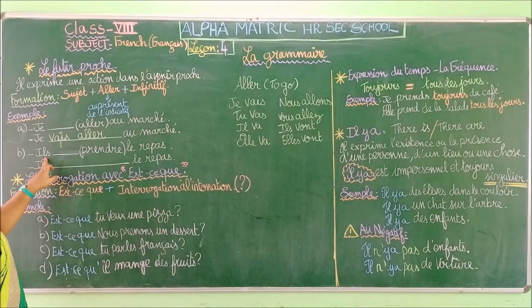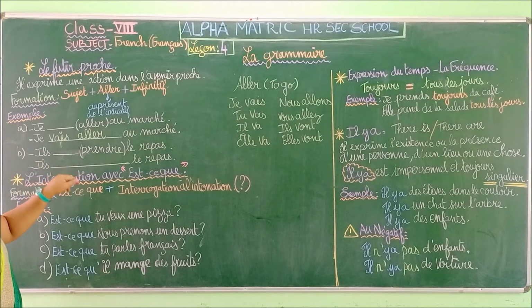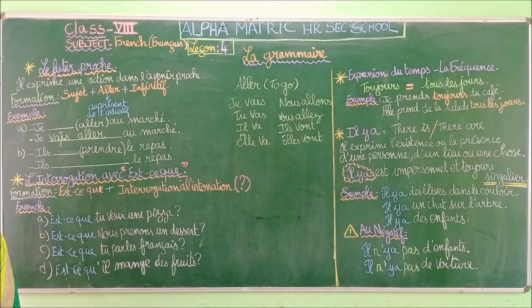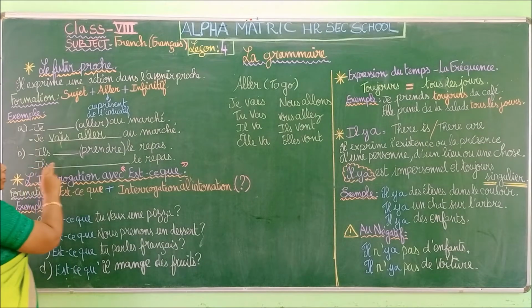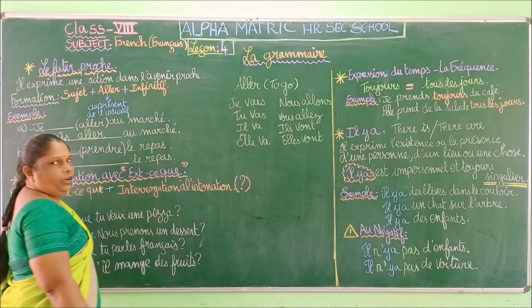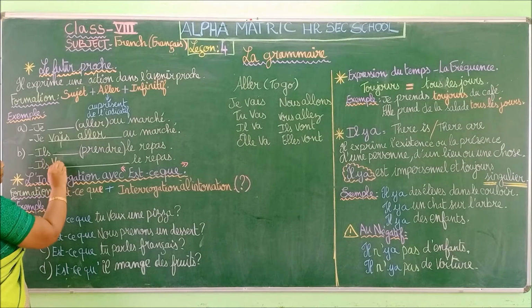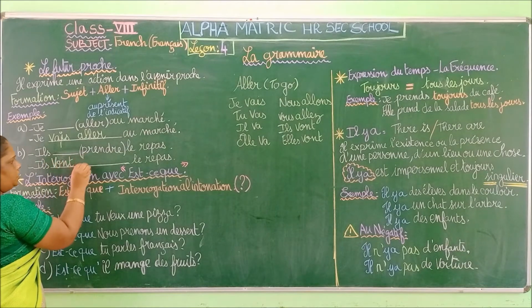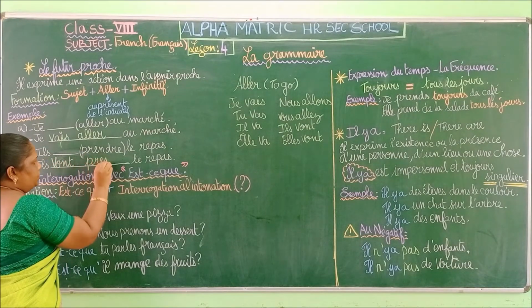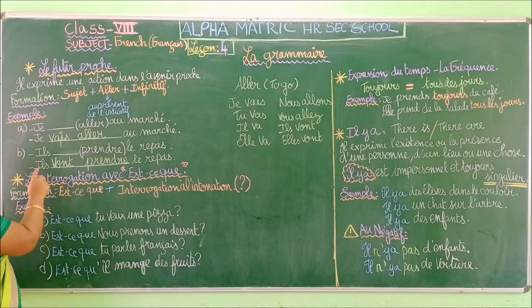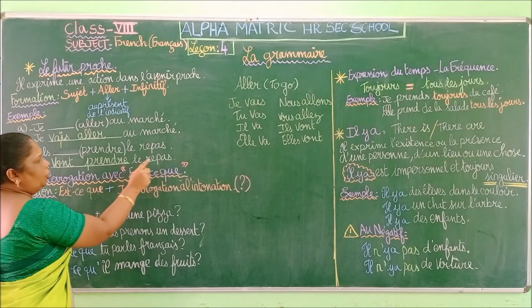So "ils", what is this? They. Okay. "Ils", "espace", take the meal. Okay. Meal means the lunch or dinner or anything. So for "ils", we are going to find out what is the "aller" verb. So "ils vont". This verb will be repeated. It remains the same because we have to put the infinitive. So "ils vont prendre le repas".